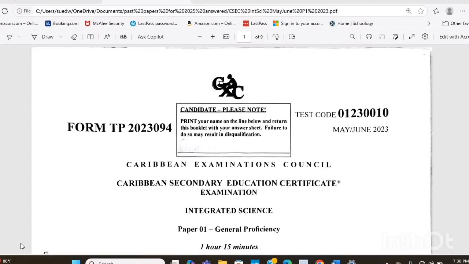This is Past Papers 101. We will be looking at the integrated science paper for May-June 2023, paper 1. We are going to go through this paper.